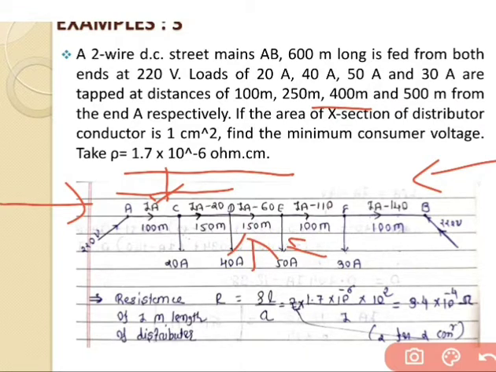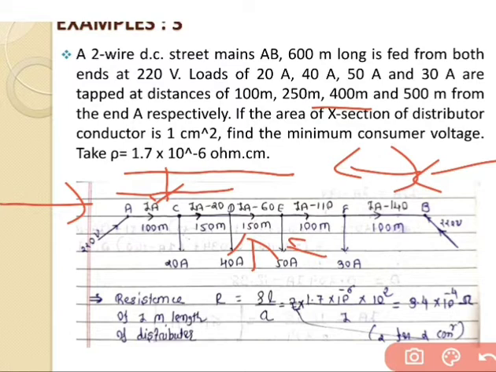In the same way, go for the last loading, which is tapped at point F and has a loading of 30 ampere at a distance of 500 meter from the end A. Up to point E the distance is 400 meter, so the remaining distance for the EF section is equal to 100 meter. The length of the distributor is 600 meter, so the FB section again has a distance of 100 meter, which is already mentioned in the figure. Based on the given data, try to make a figure.